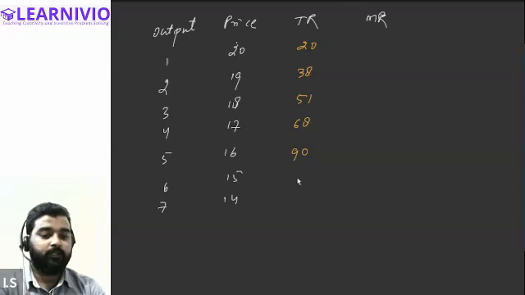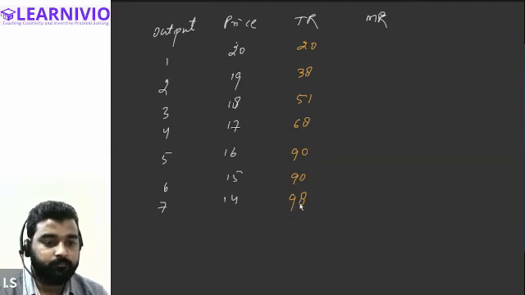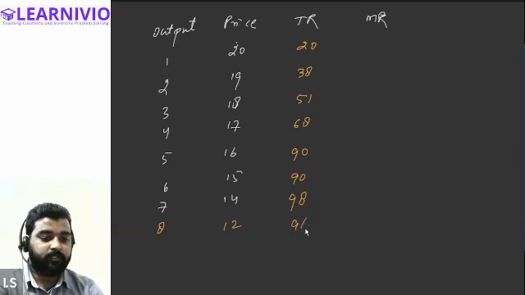Then 15 into 6, it will be 90. Is that correct? Yes. Now finally 14 into 7, it will be 98. Correct, everyone? Let's take one more value, 8, and this is 12, so it will be 96.